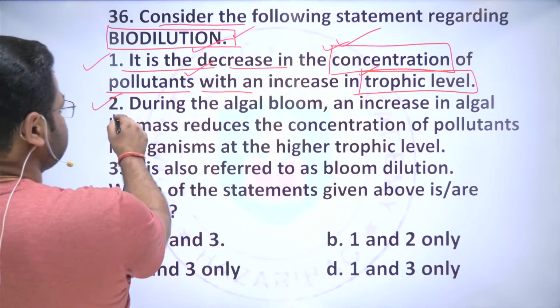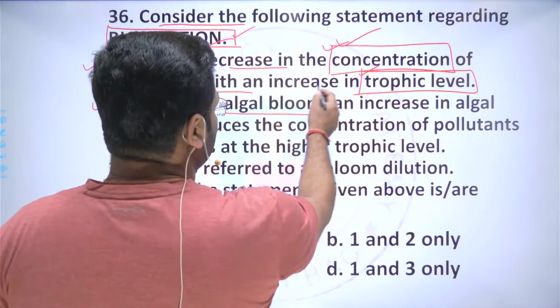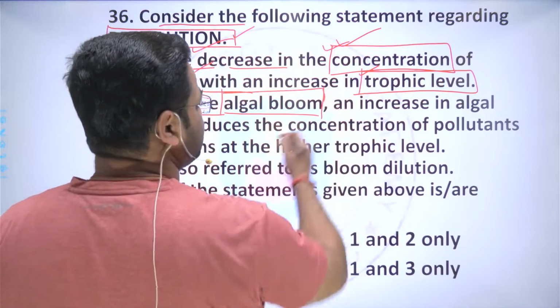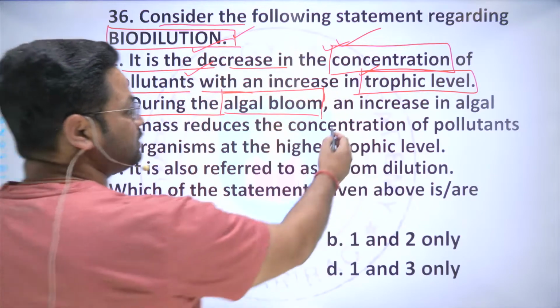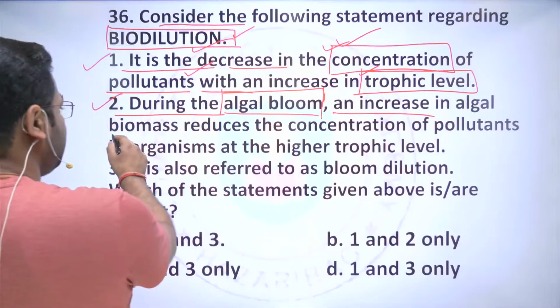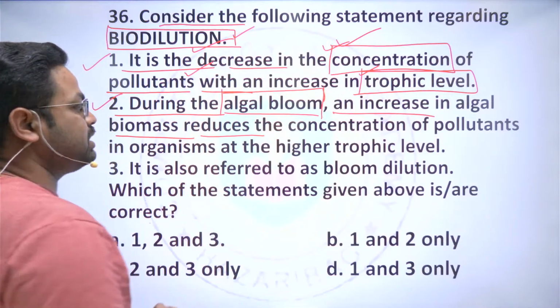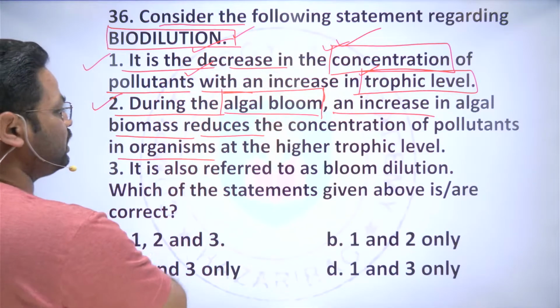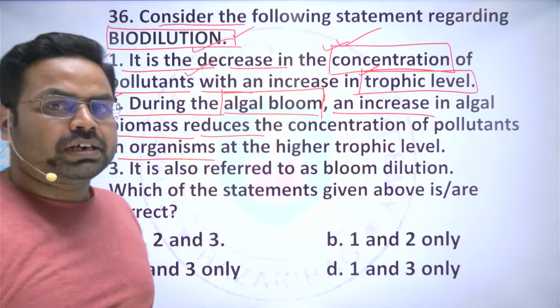So what happens during the algal bloom, the next statement says that an increase in the algal biomass reduces the concentration of the pollutant in the organisms at the higher trophic level.